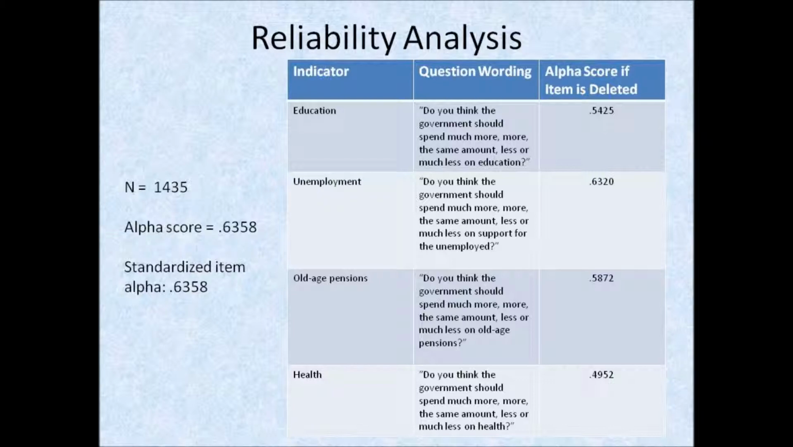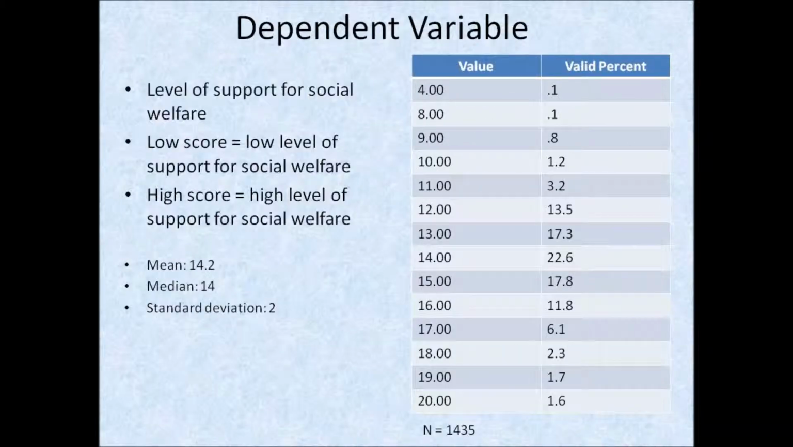To conduct this analysis, an index was created using 4 indicators which were included to more effectively measure what factors influence an individual's level of support for social welfare. The alpha score for the index is 0.636, which is above the threshold of 0.6, indicating that the indicators are related enough to form an index. Moreover, we can see from the table that the overall alpha score would be lowered if any of the indicators were to be deleted. The table here shows the unrecoded dependent variable.